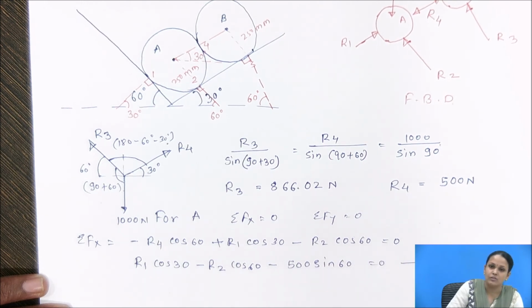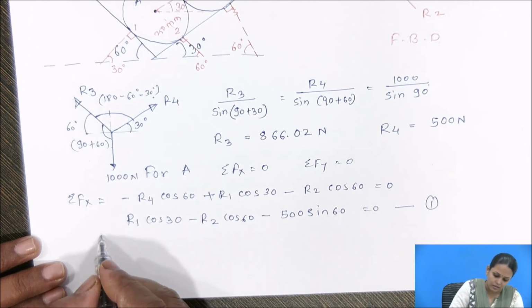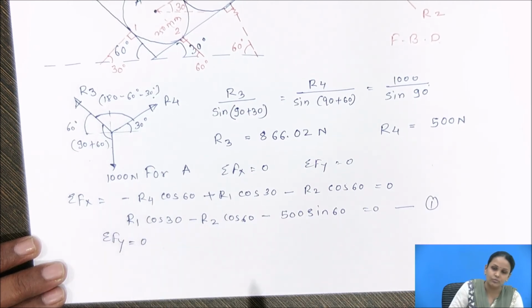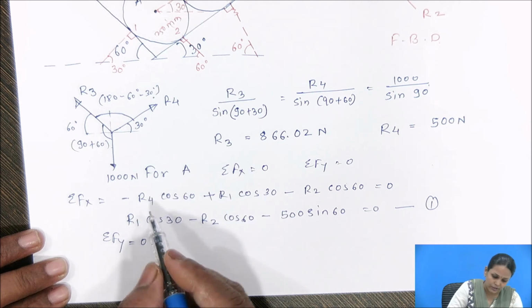This is equation 1. Now I will calculate summation Fy equal to 0. What are the vertical forces?